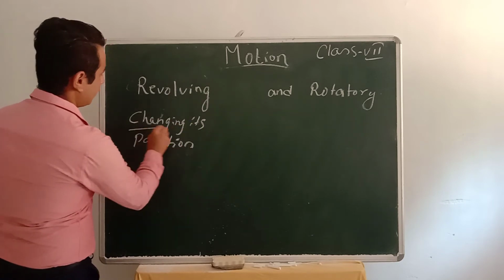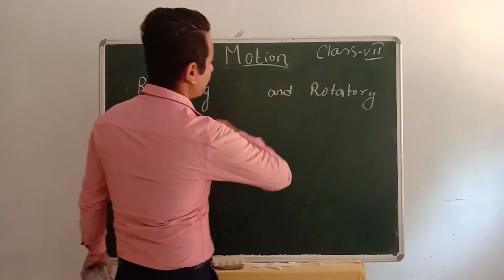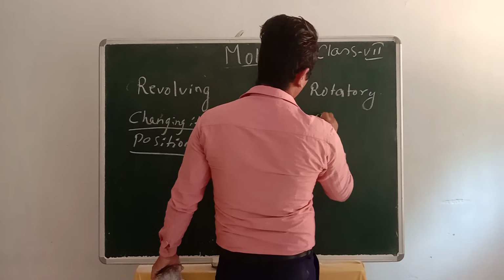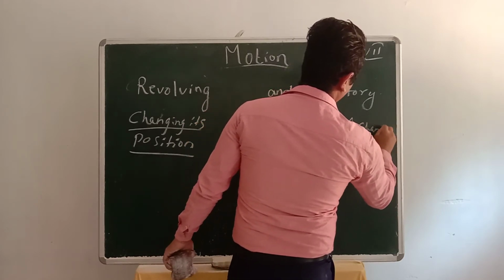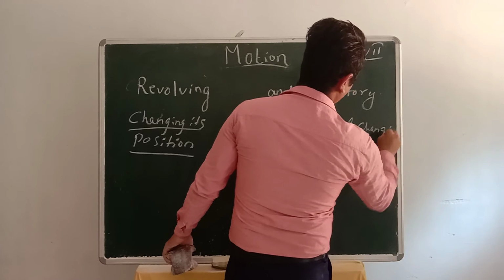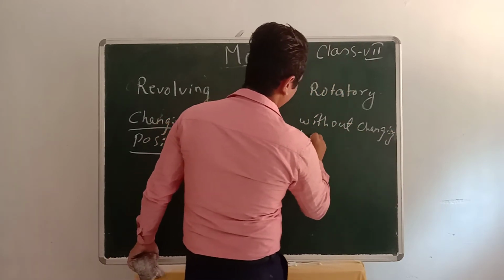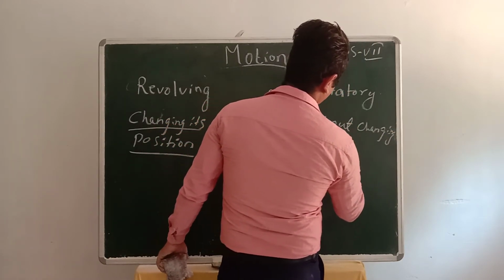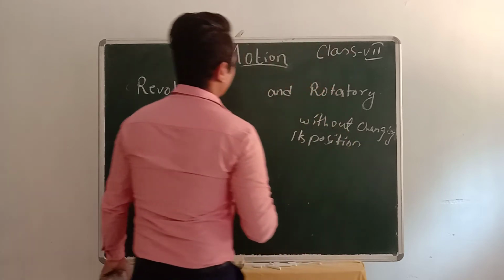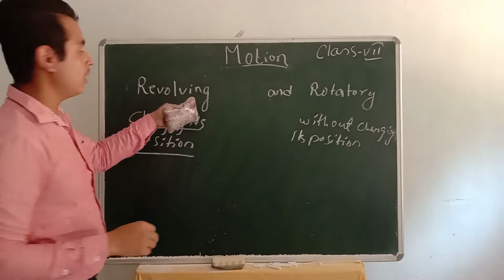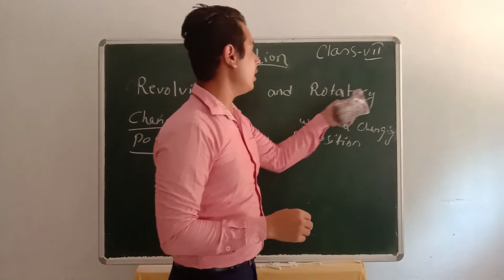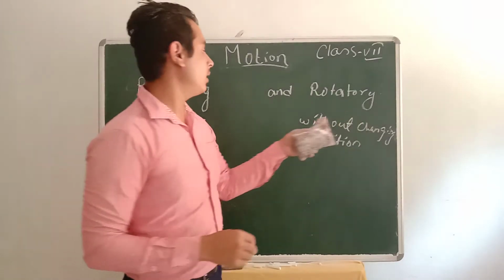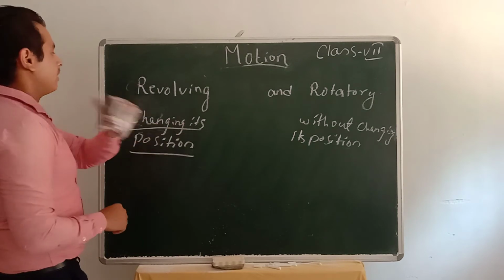And rotatory means without changing its position. Now the difference is, in revolving the body changes its position while moving in a circular path, whereas in rotatory it does not change its position while moving in a circular path.